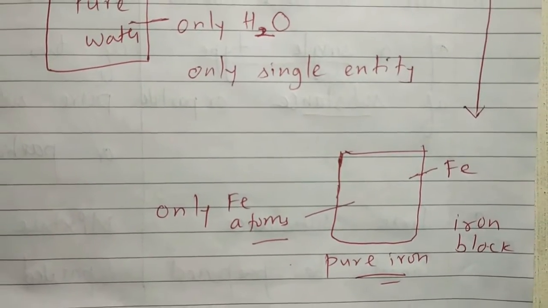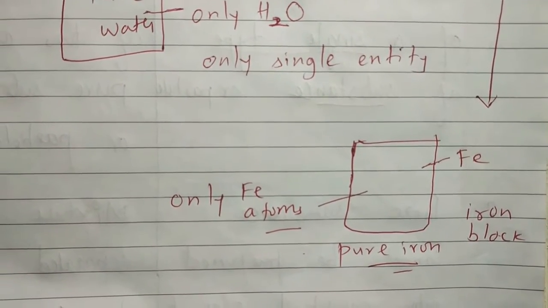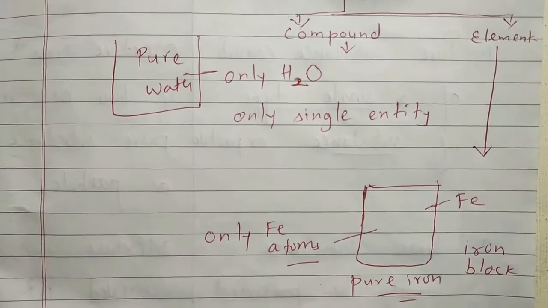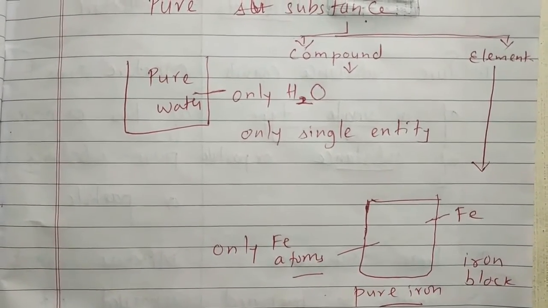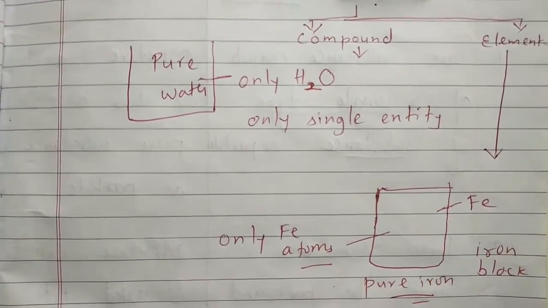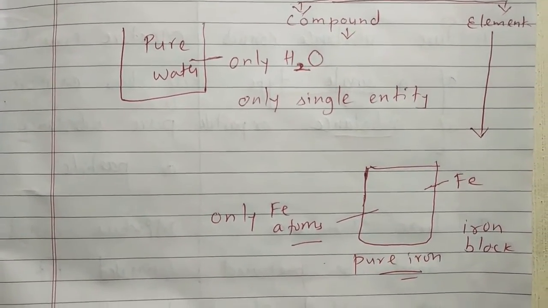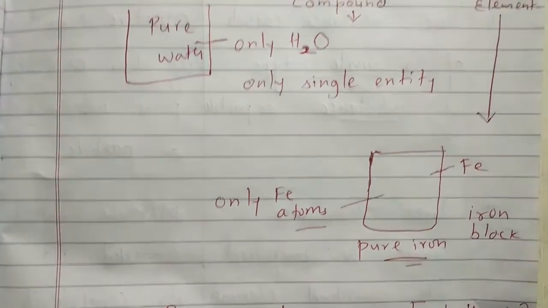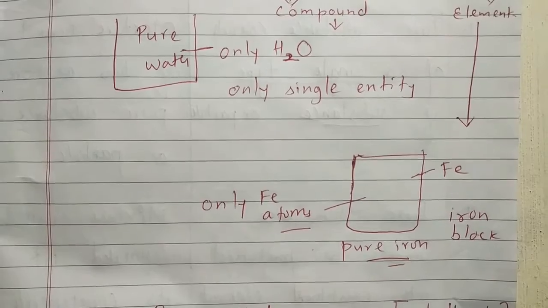For an element, like an iron block, we can say that the iron block is pure only if it contains only Fe atoms, that is iron atoms. Then we can say it is pure iron. But in our day-to-day life, we say pure air, pure milk. Actually, they mean that they don't contain any adulteration. It means nothing else is present in that milk. But from a scientific point of view, we can say they are impure because milk also contains some water, fats, and protein. So from a scientific perspective, they are impure. Air is also impure because it is a mixture of gases.